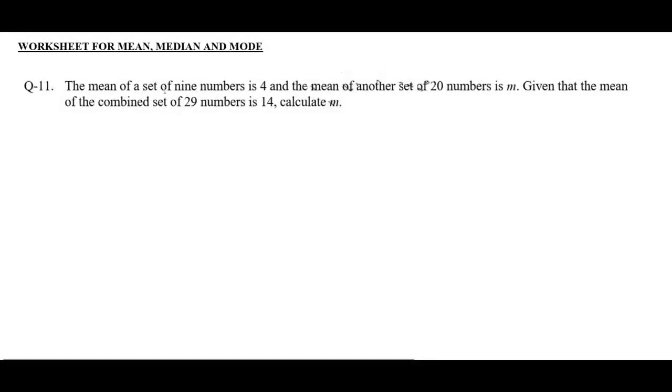The mean of a set of 9 numbers is 4, and the mean of another set of 20 numbers is m. Given that the mean of the combined set of 29 numbers is 14, calculate m. Mean is basically the sum divided by the number of values. Therefore, for the first 9 numbers, sum over 9 is equal to 4, and the sum is 36.